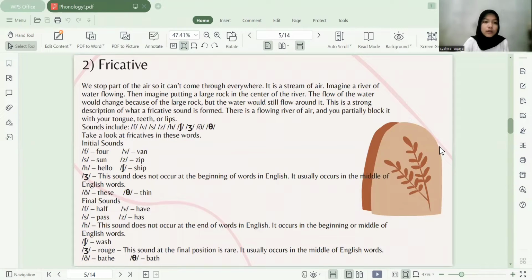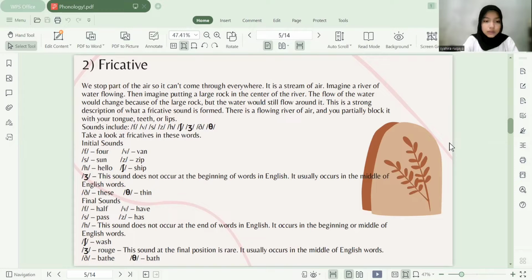Sounds include f, v, th, s, z, sh. Check the fricatives in these words. Initial sounds. F for fun, S for sun, Z for zoo, H for hello, S for ship. Final sounds. F for half, S for pass, Z for has.